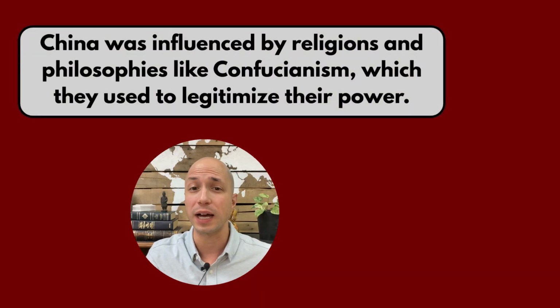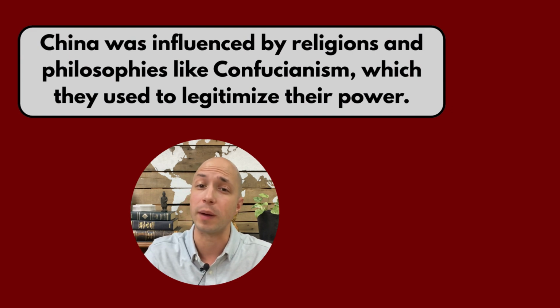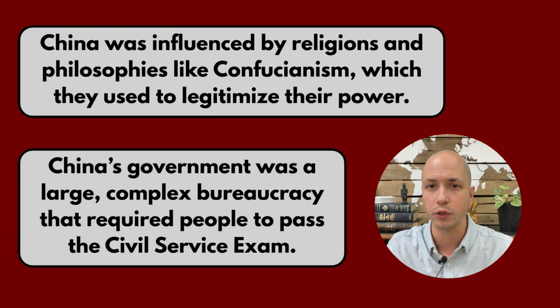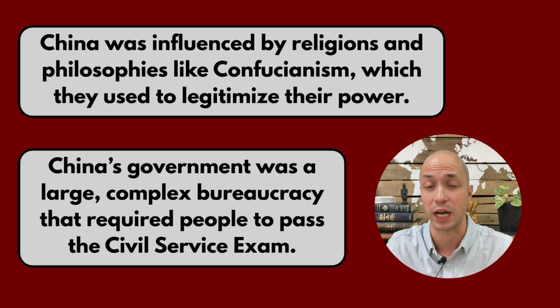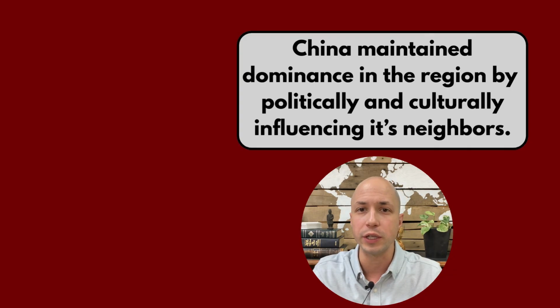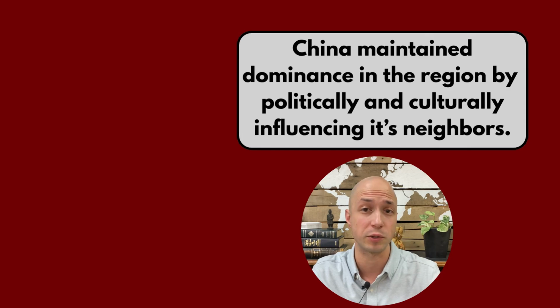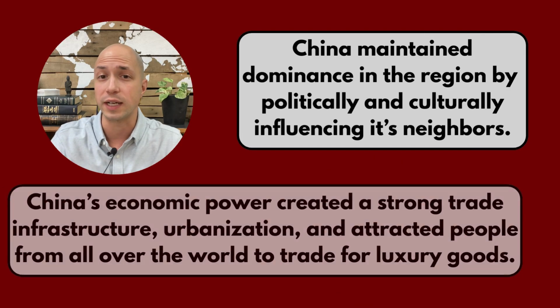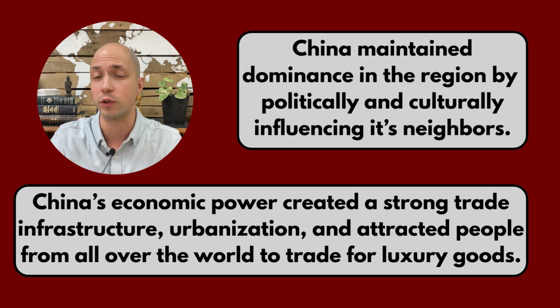Here's a quick recap. China's cultural identity was highly influenced by religions and philosophies, but primarily by Confucianism, which they used to legitimize their power. China's government was a large, complex bureaucracy that required people to pass the civil service exam to get a job. China maintained dominance in the region by politically and culturally influencing its regional neighbors of Korea, Vietnam, and Japan to varying degrees. China's economic power created a strong trade infrastructure, urbanization, and attracted people from all over the world to trade for their luxury goods.